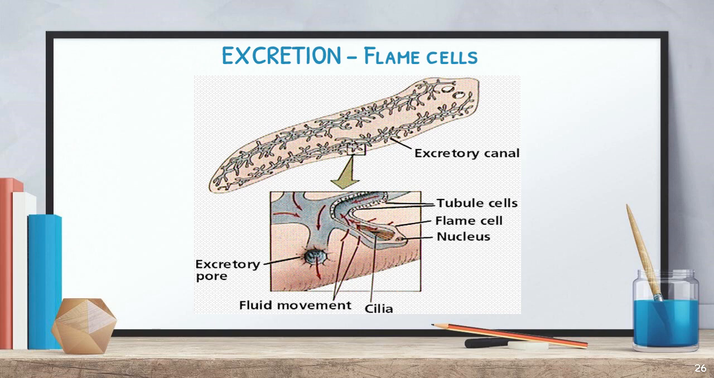Okay, so here I have displayed the figure. It is a planaria, and here at the border is the excretory canal. From that canal it expands again, and that canal consists of cells called flame cells. So this flame cell is useful for the excretion process. Okay.